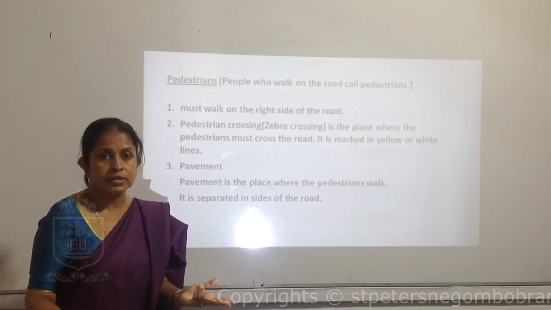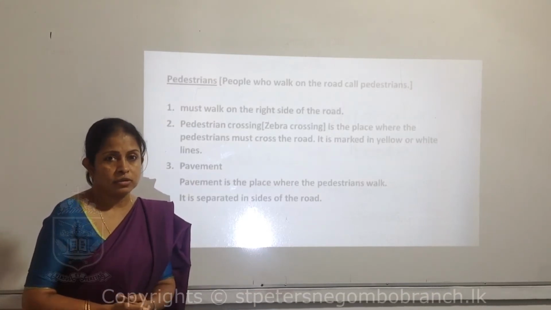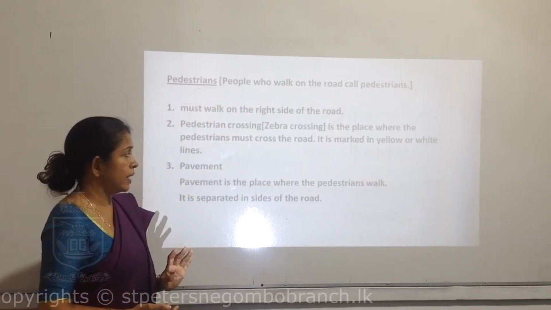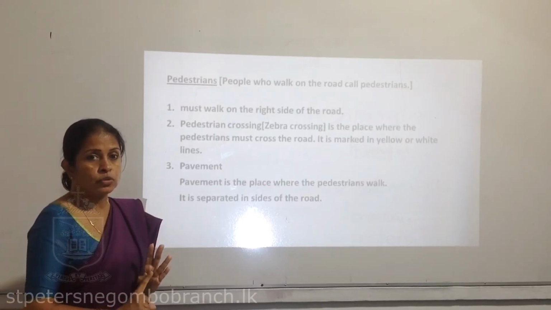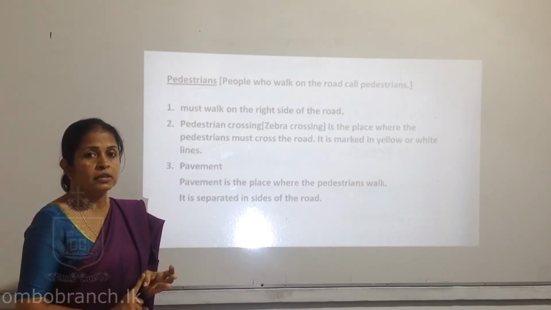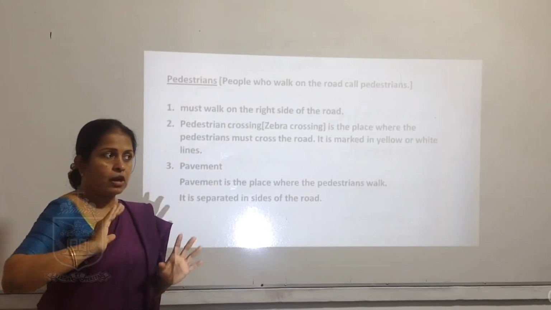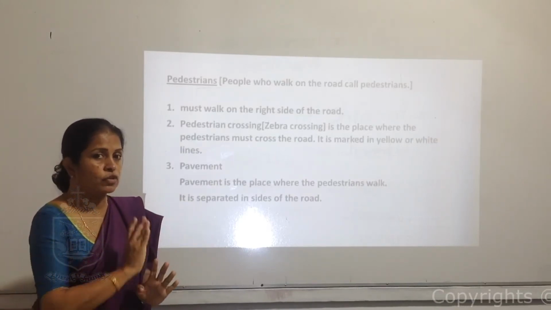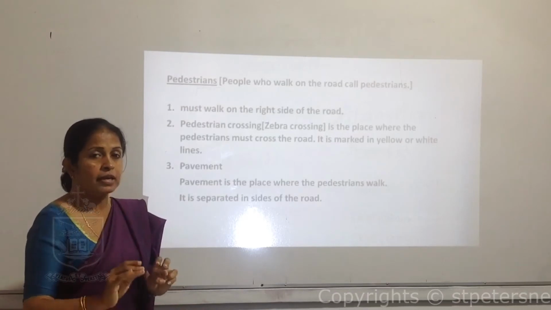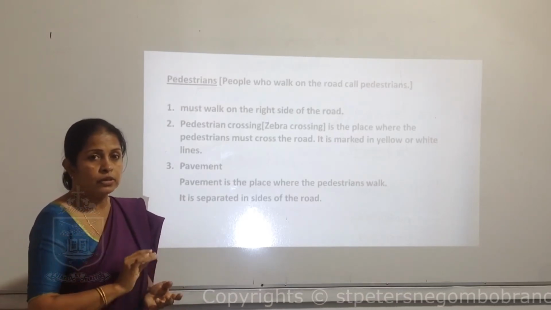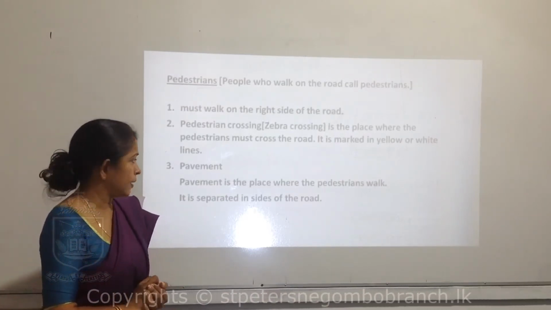It's really dangerous. So every time, children, from small days you must learn to use the pedestrian crossing to cross the road. If it can't be seen anywhere, be careful to cross the road. But if there is a pedestrian crossing, learn to use it.